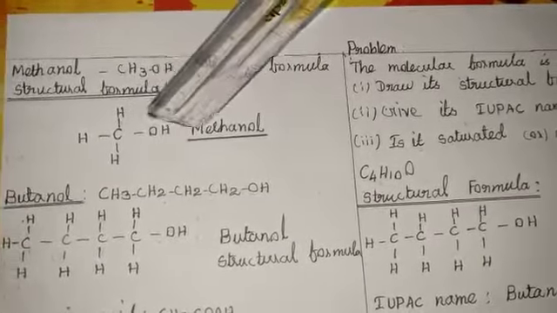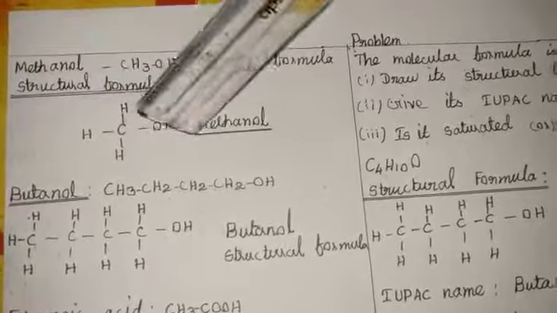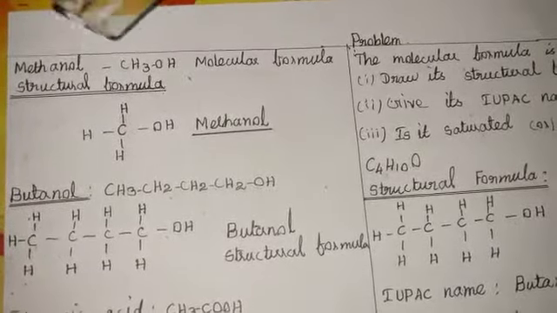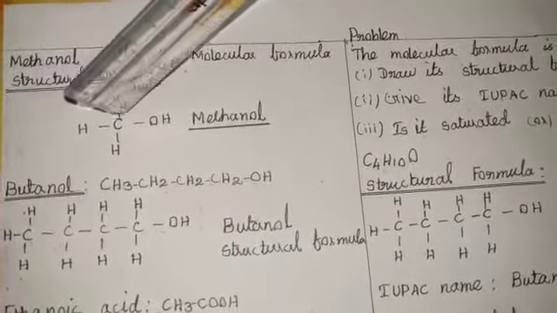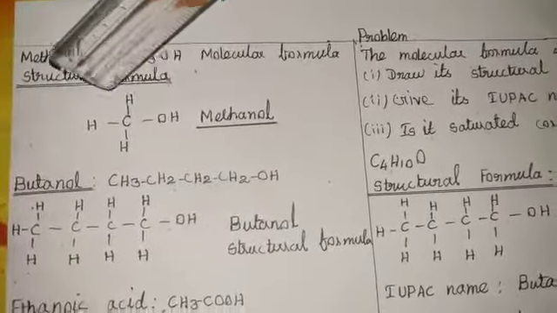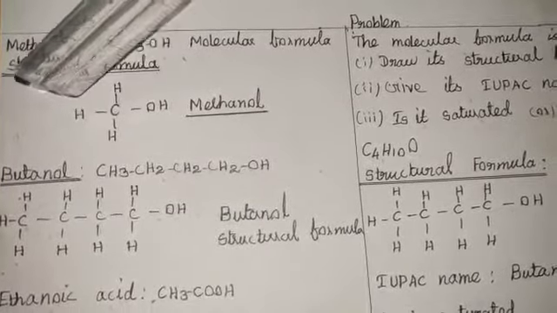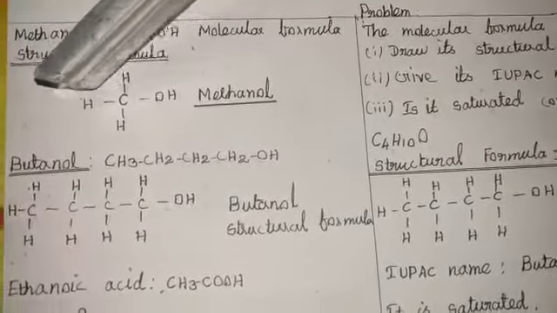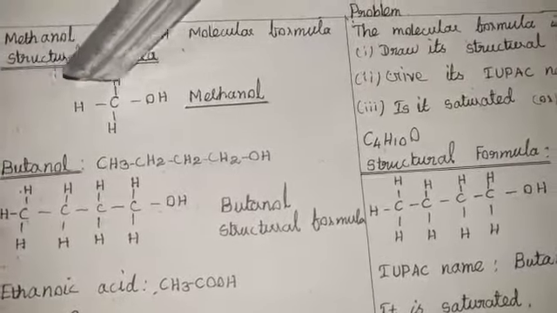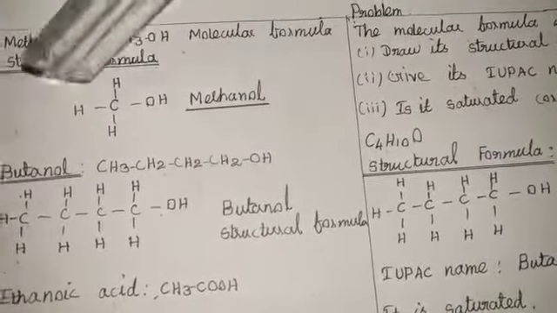Now I will write the structural formula. How to write the structural formula? CH3, the methyl compound. So CH3, there is C, then hydrogen atoms upwards and downwards, and initially the hydrogen atom is present here. There are 3 hydrogen atoms.